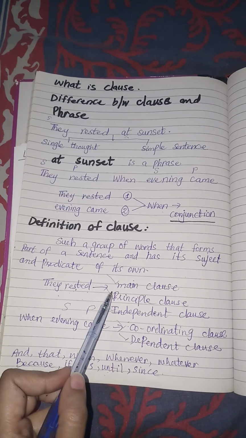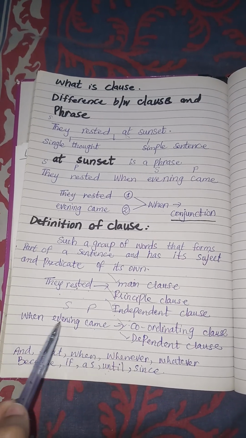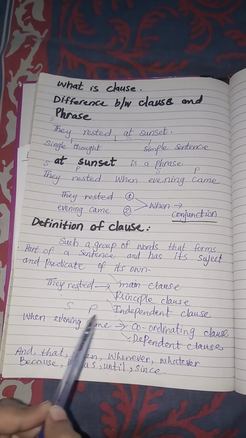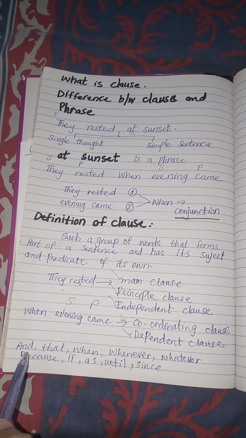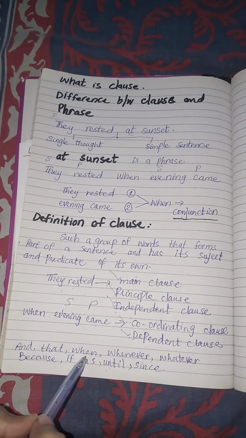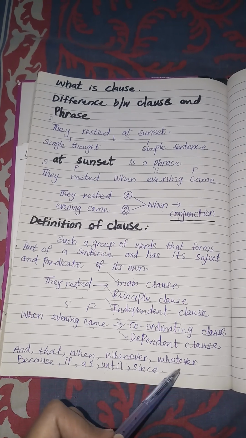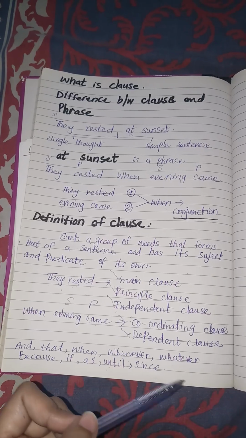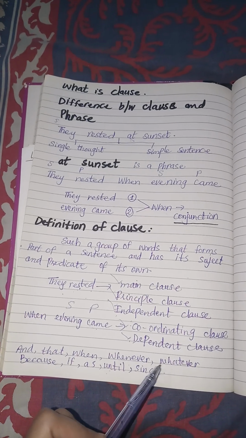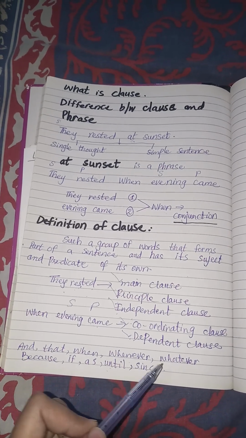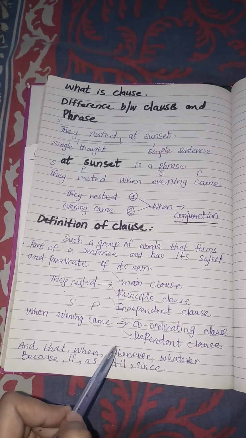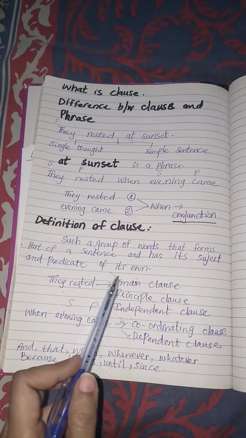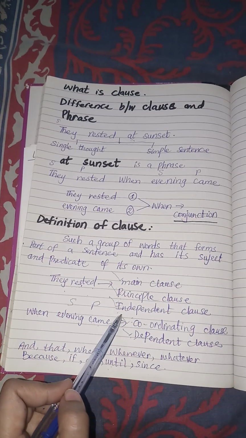"They rested" is a main clause, principal clause, independent clause. "When evening came" is a coordinating clause or a dependent clause. Any clause that starts with and, that, when, whenever, whether, whatever, because, if, as, until, since, and many other conjunctions, where our clause starts with a conjunction, is a dependent clause or coordinating clause, and the first clause is a main clause, the principal clause, or the independent clause.